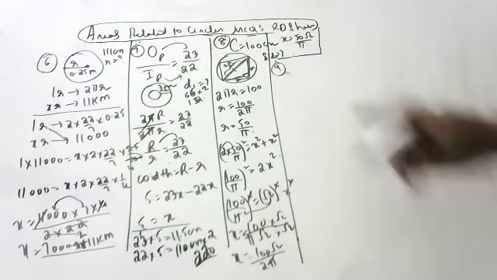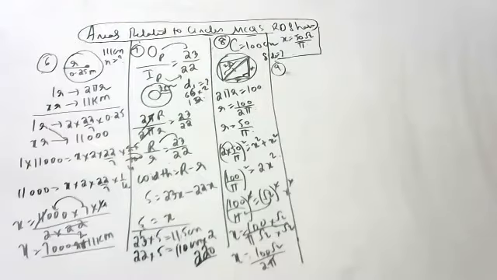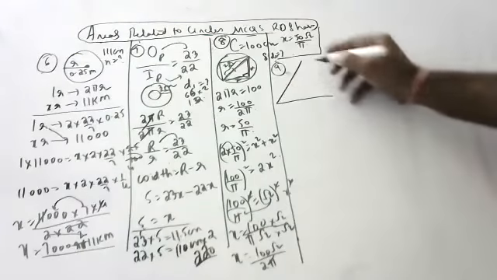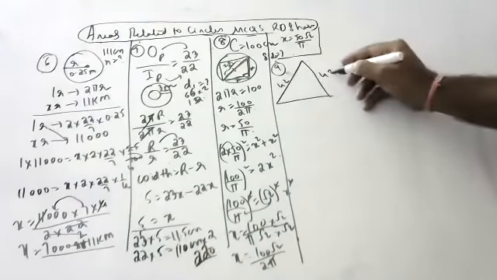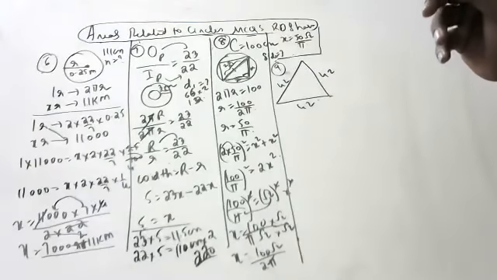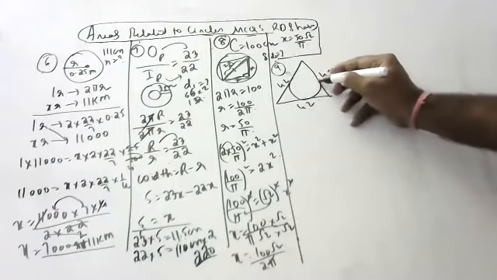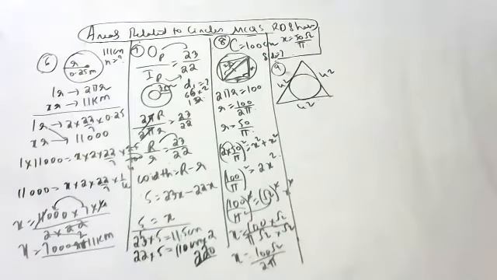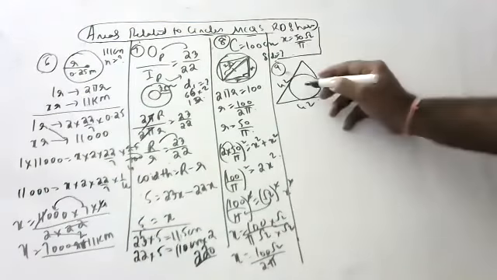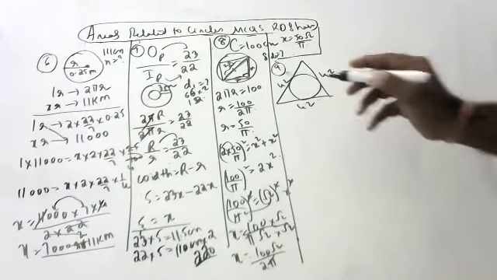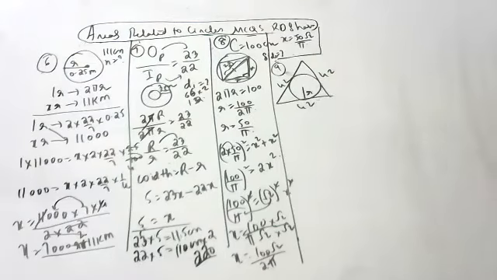Okay children, in the 8th question they have given in roots only. 50 root 2 by pi is the answer. Next: the area of the incircle of an equilateral triangle of side 42. Children, there is an equilateral triangle. Each side is 42, they are saying. The question is, what is the area of the incircle? You want the area of the incircle, so compulsorily you need a radius. How to find the radius?